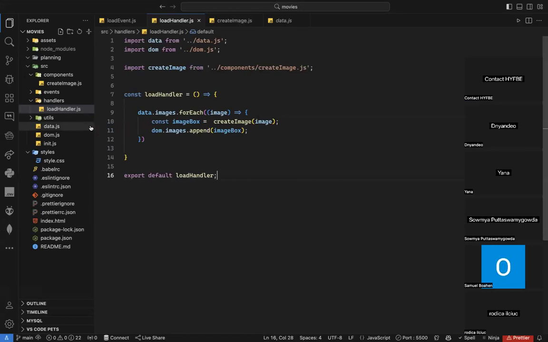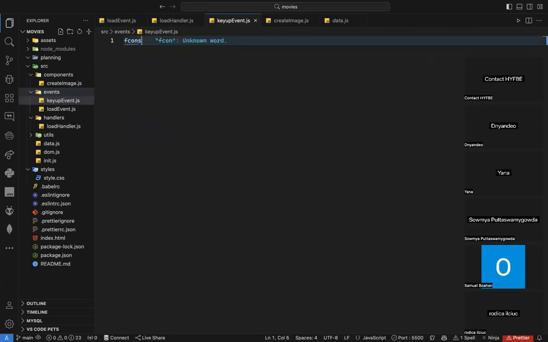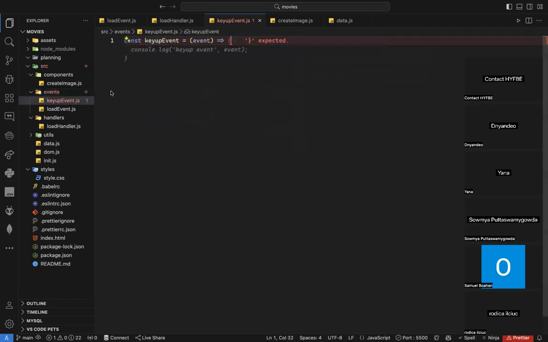So what should I do now? I should go to my event here and I can just create a new event and I need to name it what? Key up event maybe. Key up event.js. Voila. And of course I need to create my function. So I need to say const key up event, it's equal to, voila, something like that.